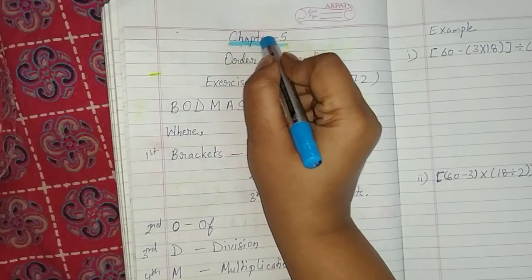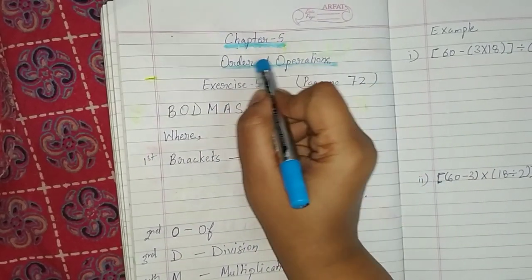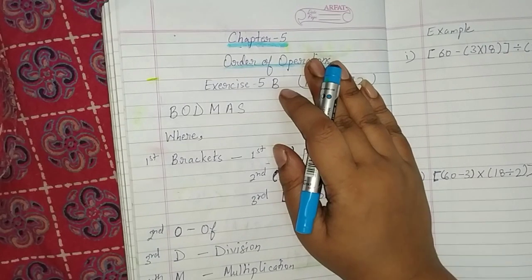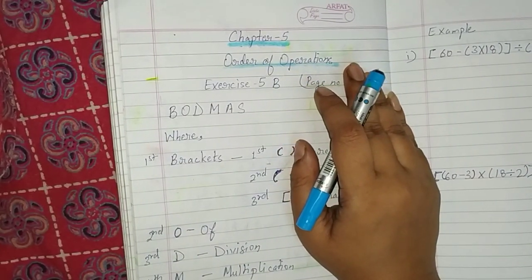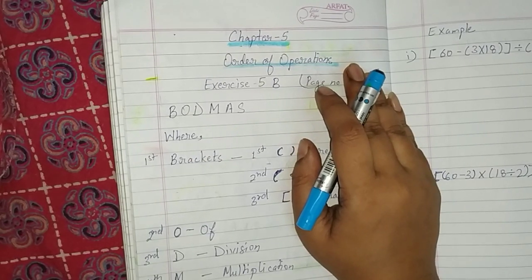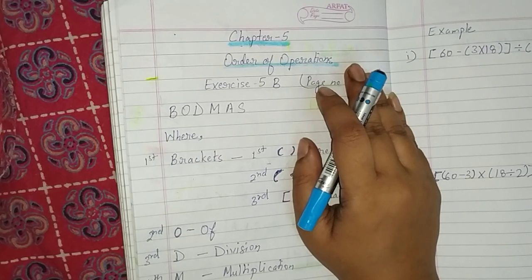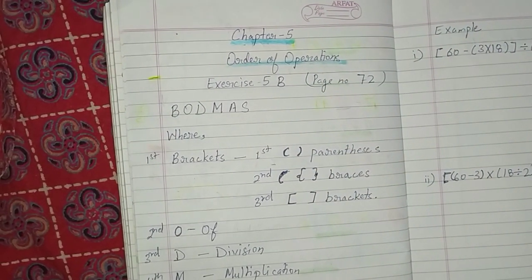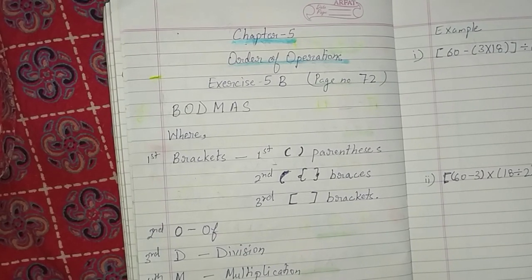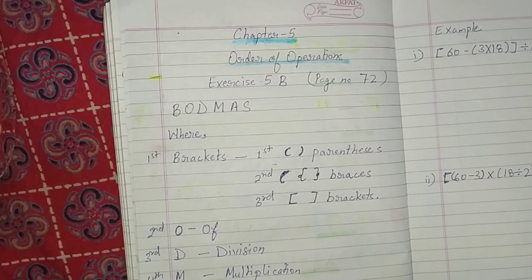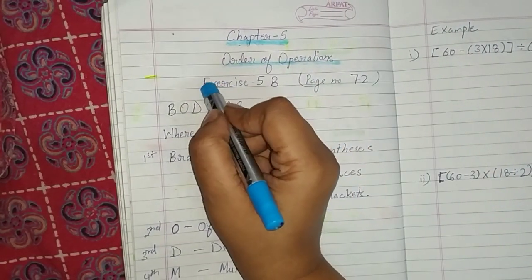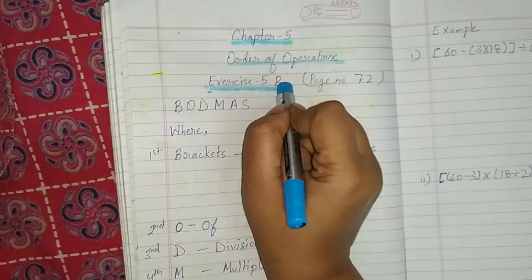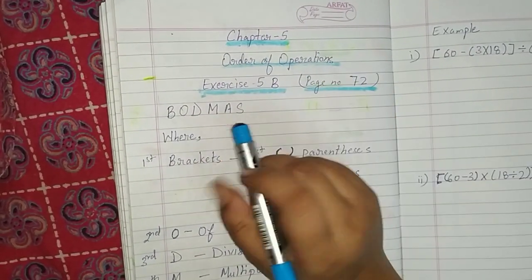Yes, that is order of operations. Yes, and in last class, that is in last exercise, that is 5A, we have done DMAS. Okay, what if brackets and of is given? Along with addition, subtraction, division, and multiplication, what if brackets and of is given? So what we are going to do, children? That we are going to learn in exercise 5B, which is given on page number 72.